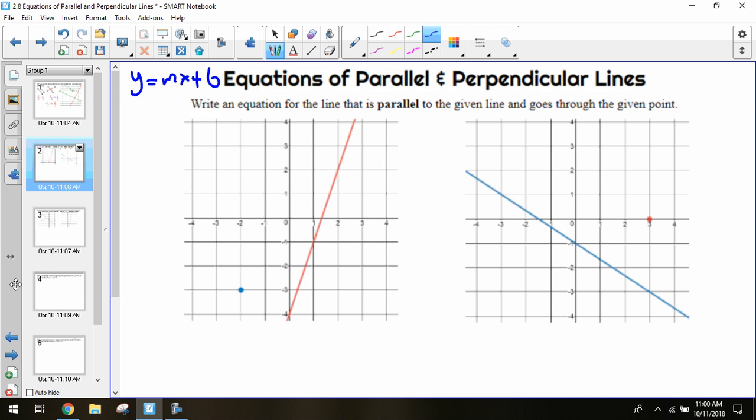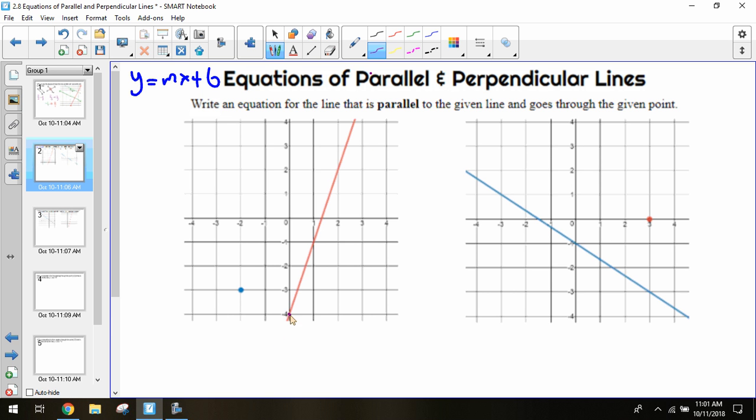So those are two things to keep in the back of your mind as we go through this problem. We were asked to write the equation of a line that is parallel to the given line and goes through our given point. Just like in the last problem, we want to graph a line that's parallel. First things first, figure out the slope of this line.